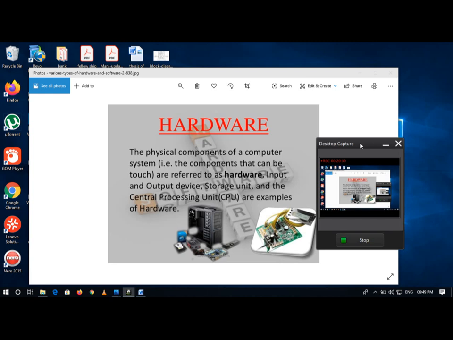Okay, then what are alternative input devices? An alternative input device is also similar to a standard input device. It is also used to accept commands, instructions, data from the user, but these are specially designed for a specific task. It may not come as a standard input device.